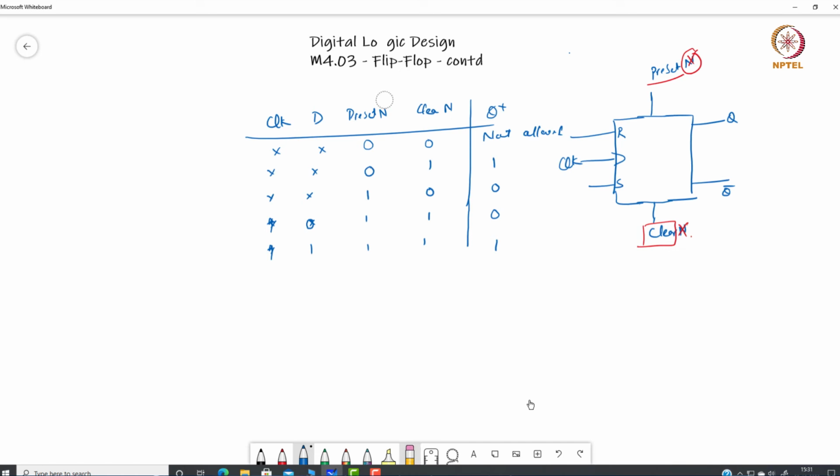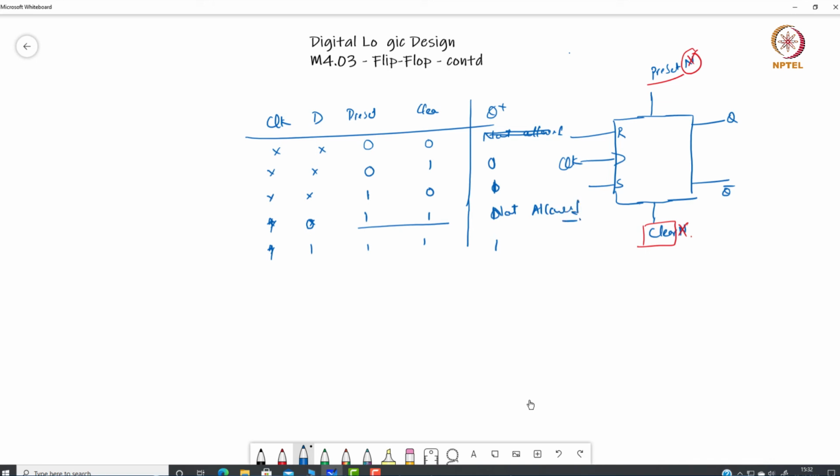So in the case of active high preset and clear, if it is 0 0, then the circuit will behave like a regular circuit. But if clear is 1, then the output is going to be 0. If preset is 1, then the output is going to be 1. When both of them are 1, it is a conflicting situation. This situation is not allowed. Only one of preset or clear can be given as input, so this would be a not allowed condition.